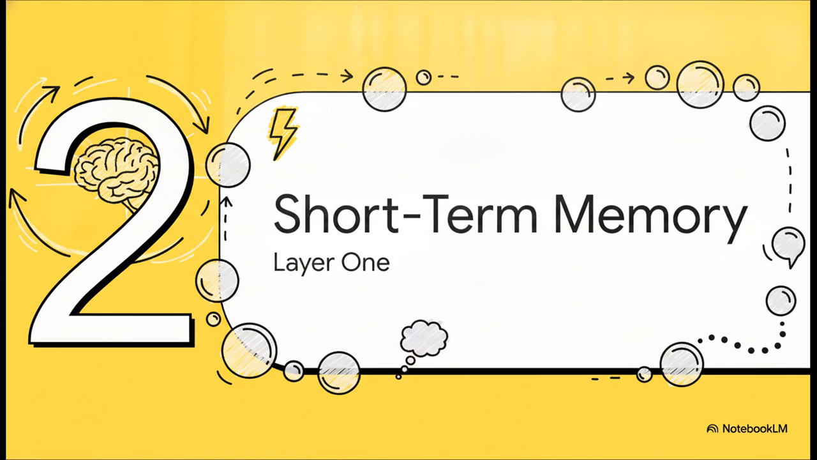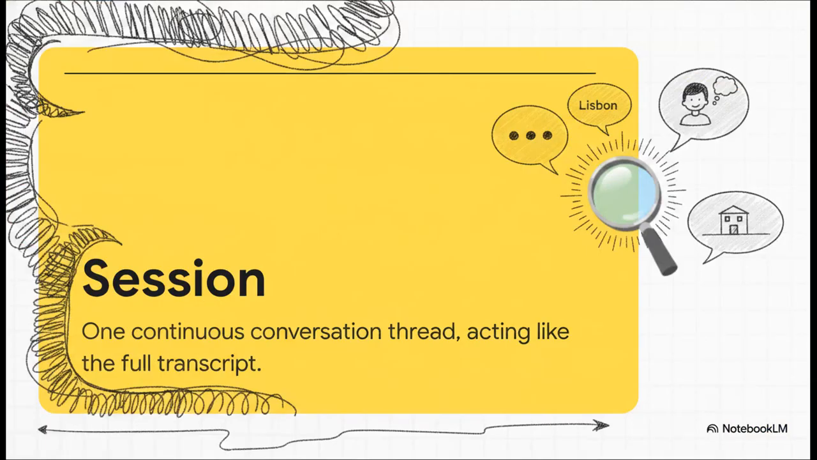Layer 1, short-term memory. The absolute most fundamental fix is managing what we call the session. A session is just one continuous conversation thread. It acts exactly like a full transcript of every single user message and agent reply. By keeping that same session going across multiple turns in an active chat, your agent adds context. It can read its own earlier messages in that exact same thread. So you ask for day 2, and the agent seamlessly adapts the plan because, well, the Lisbon context is sitting right there in the transcript.